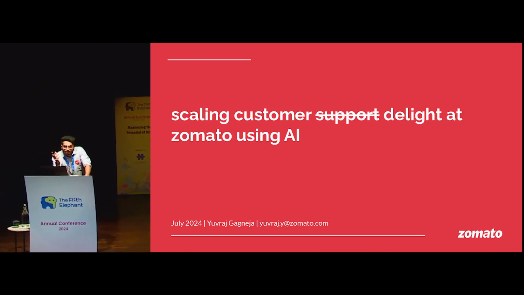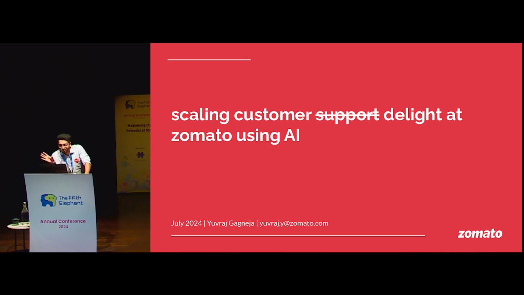So what kind of support issues come under the pre-delivery scope? You can ask the support, where is your order, right? You want to cancel your order due to some reason. You want to modify the delivery location of your order, things like that. But once your order gets delivered, you may raise issues like, your order did not really get delivered, or your order has some spillage issue or some quality issue. So this is the post-delivery paradigm. We'll be largely talking about pre-delivery here, right? With this, let's move on.